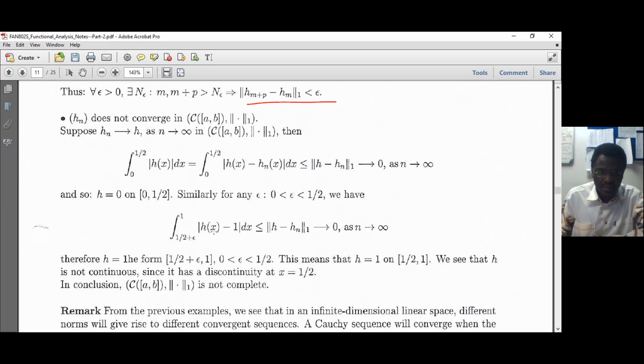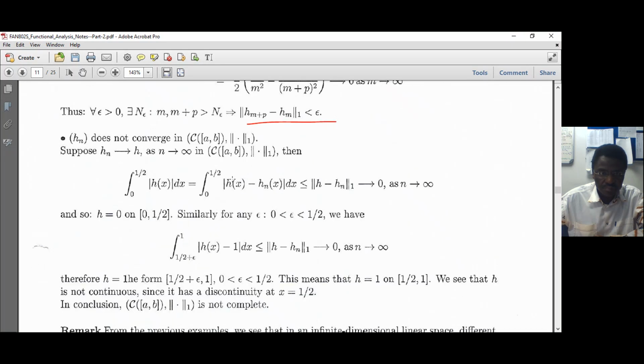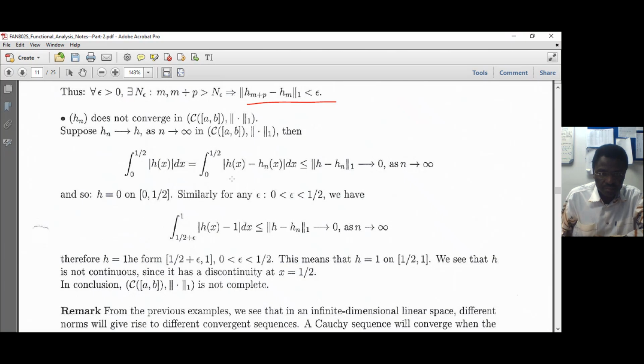And the limit itself now, the limit h of x, h of x is 1, right? Our limit.